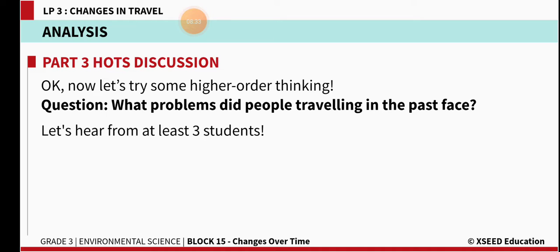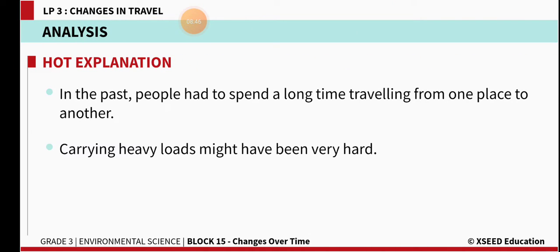And what problems did people traveling in the past face? What problems did they face in the previous or in ancient times? In the past, people had to spend a long time traveling from one place to another. Carrying heavy loads might have been very hard.